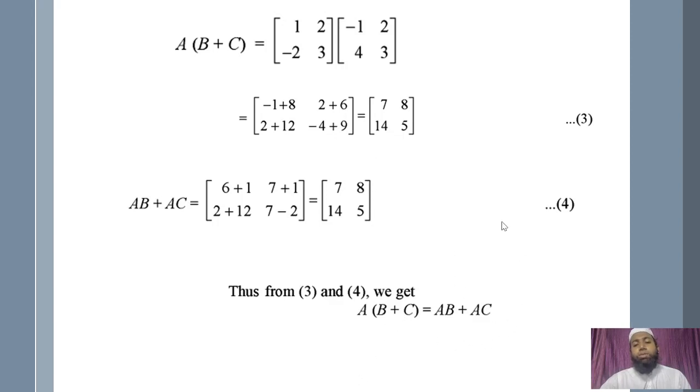So these are very important laws and these are true for matrices. Until you solve these multiplications and additions and see for yourself, you will not get it. So try to write this out and verify whether I am doing the calculation right or not.